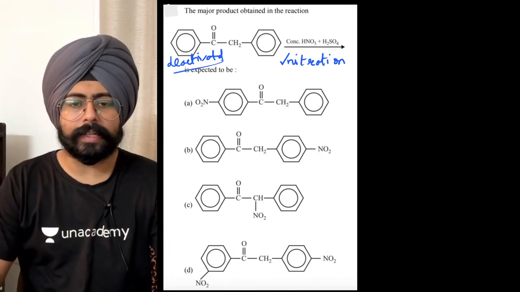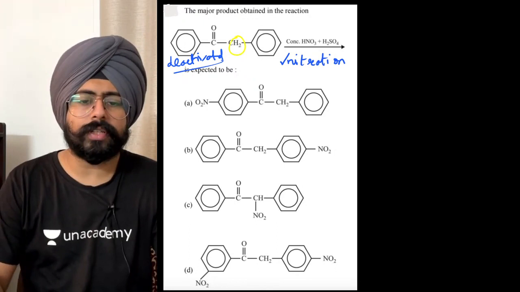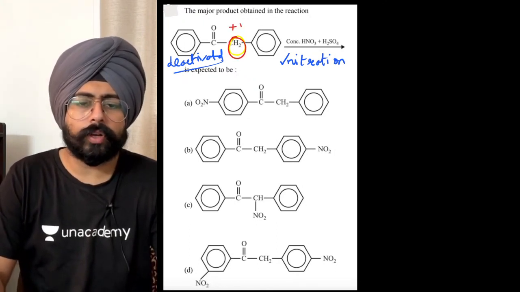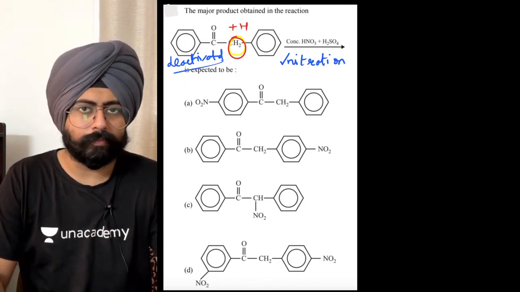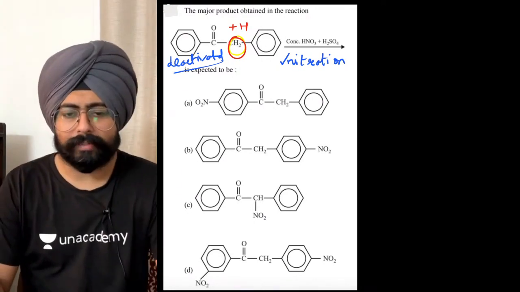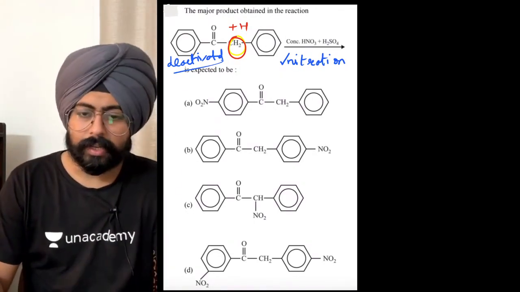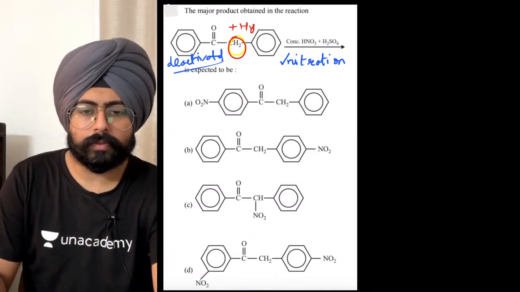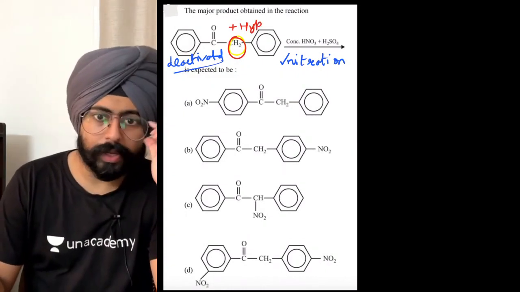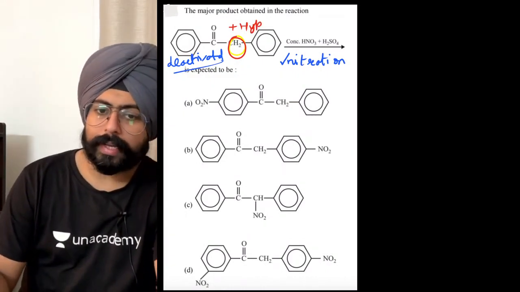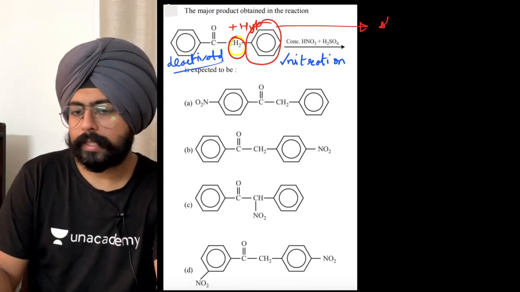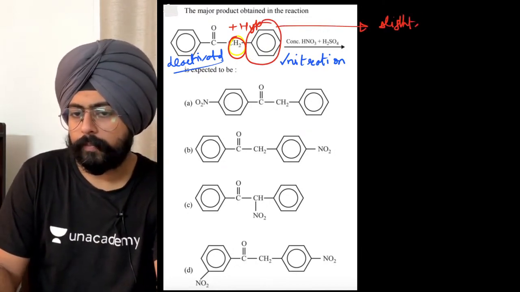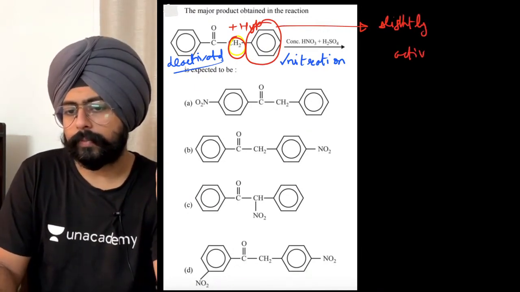Now the right hand side ring CH2, if you think about just its hyperconjugation is always an electron donating effect. Even though a slight electron donating effect, hyperconjugation is an electron donating effect. So because of that, the right hand side ring over here is slightly activated in nature.